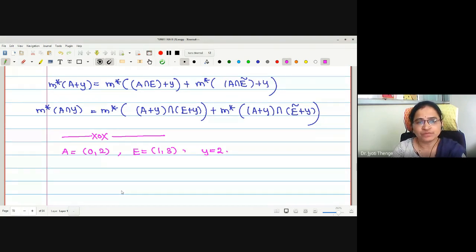Now what do we have to find out? First we will find this, then we will find this, and check whether these two are the same. If this holds, no need to discuss the second part, as it will hold automatically. Now, first we will find A intersection E plus Y. What is A intersection E?